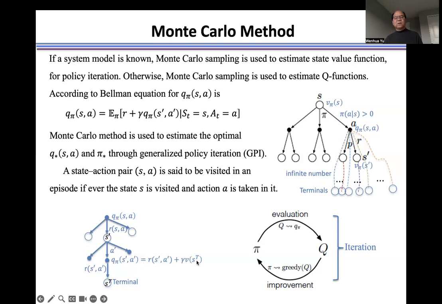So we can use this formula to calculate the Q at the S prime and for the selected action A prime. Once we have this Q, we can use this formulation to calculate the Q at state S and selected action A. Step by step, go backward until we reach this point. We get the return.